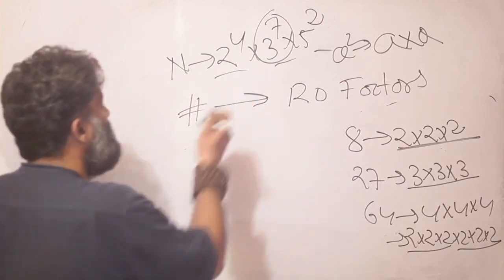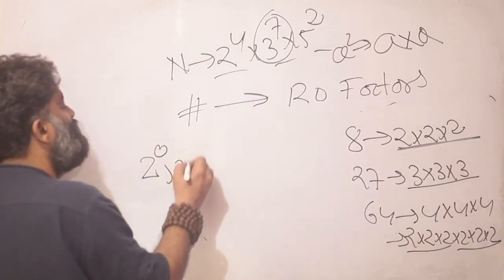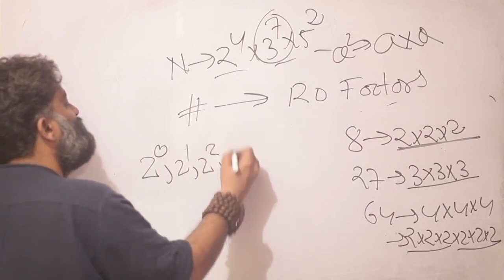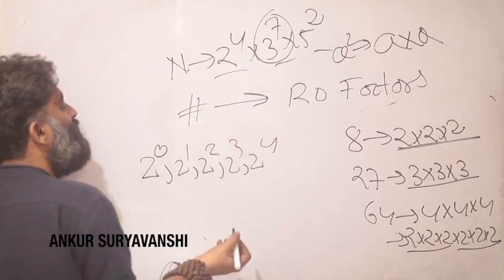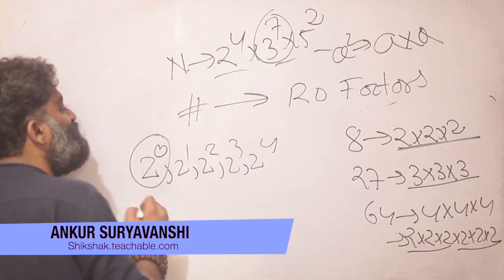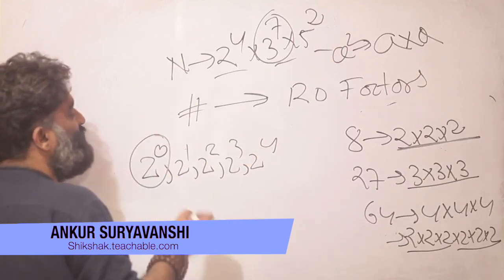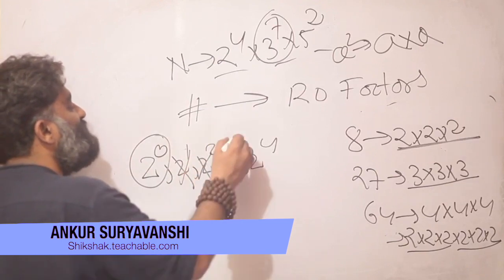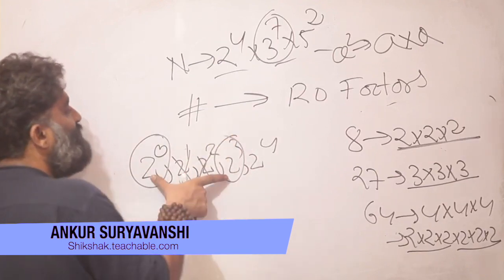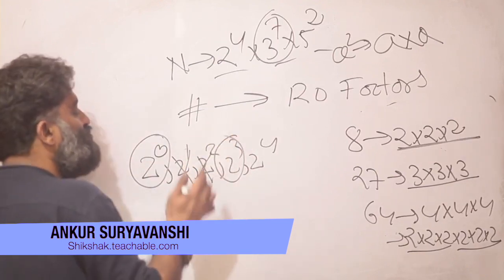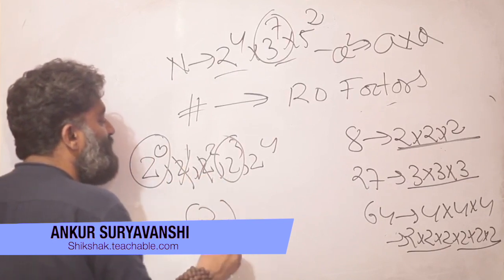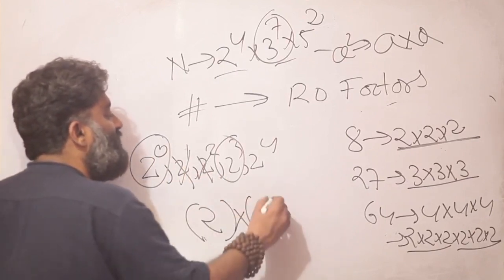So essentially, out of 2 raised to 0, 2 raised to 1, 2 square, 2 cube, 2 raised to 4, what all can I use? I can use 2 raised to 0. Once again, 1 is both a perfect square and a perfect cube. Can't use this, can't use this, can use this. How many possibilities for 2? 2 possibilities. So my formula will become 2 into what?